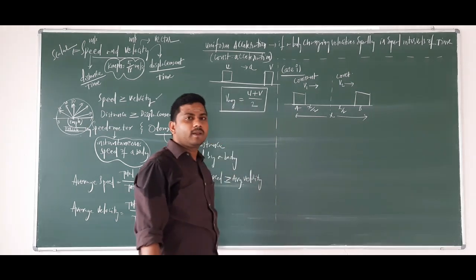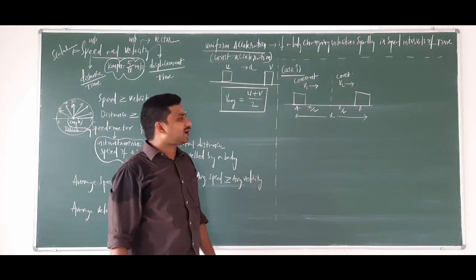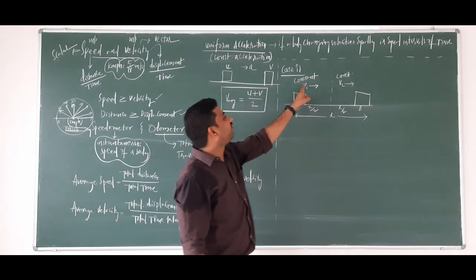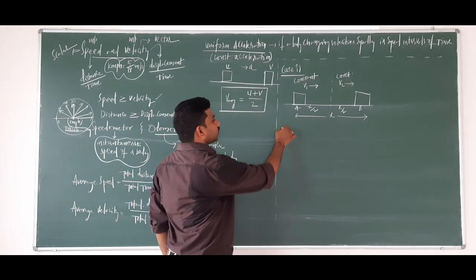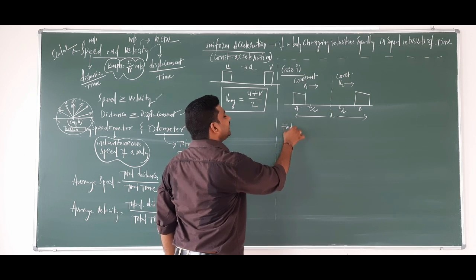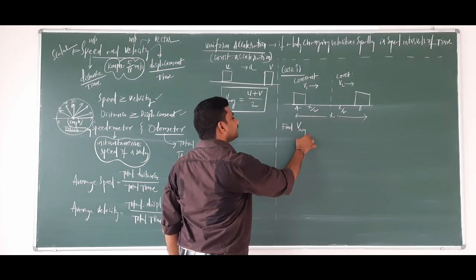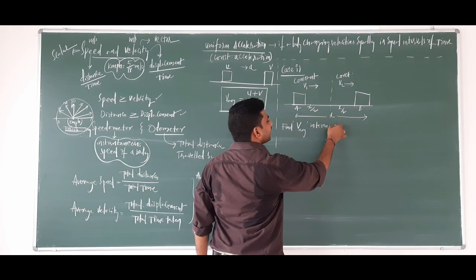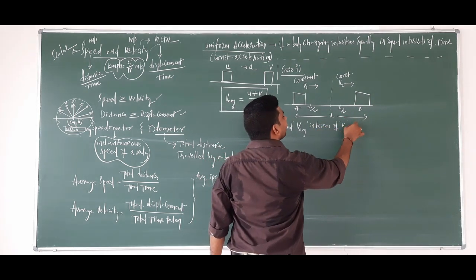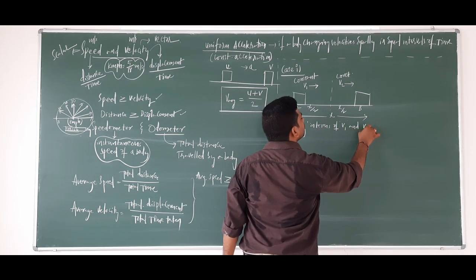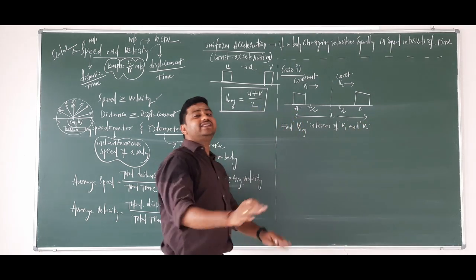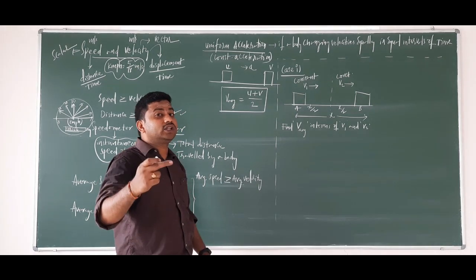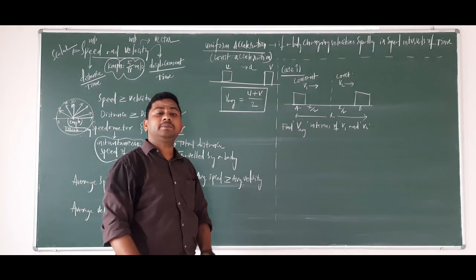Now, you know what the question is? The question is to find the average velocity in terms of v1 and v2. They have not mentioned anything about the time. Why am I thinking about the time?